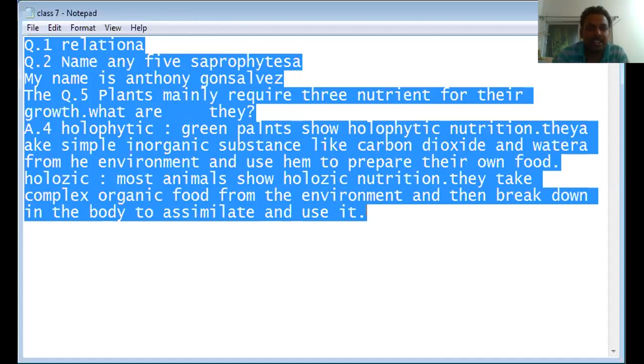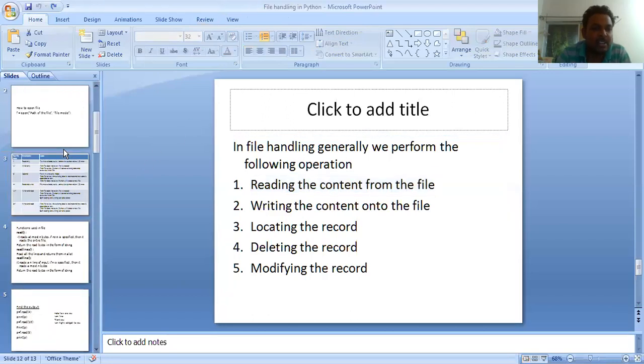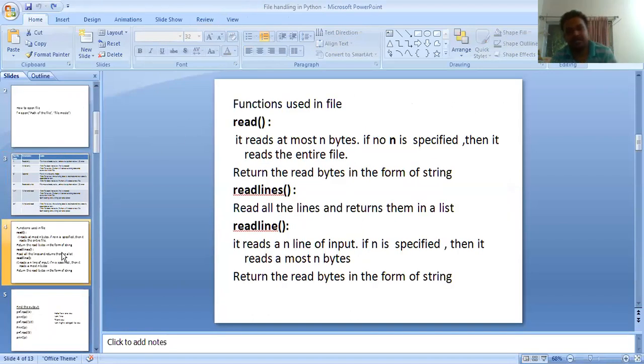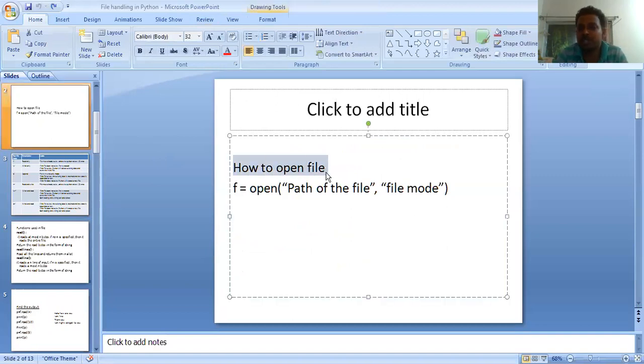For reading the content from the file, we have generally these functions. First of all, you need to open the file that you want to read. So the first operation is you need to open the file in memory through the Python code.